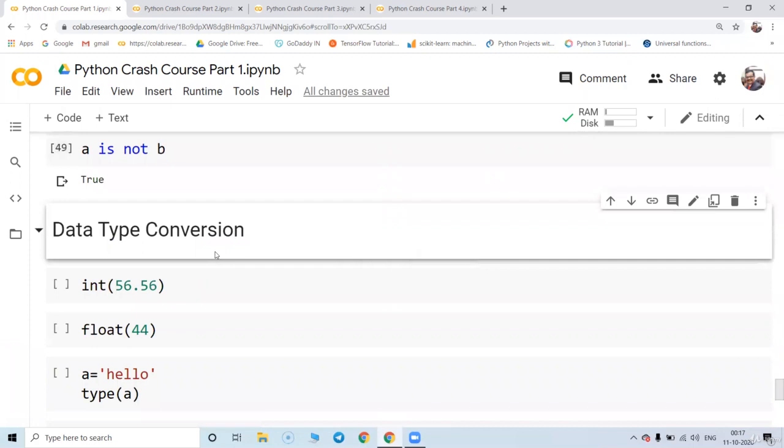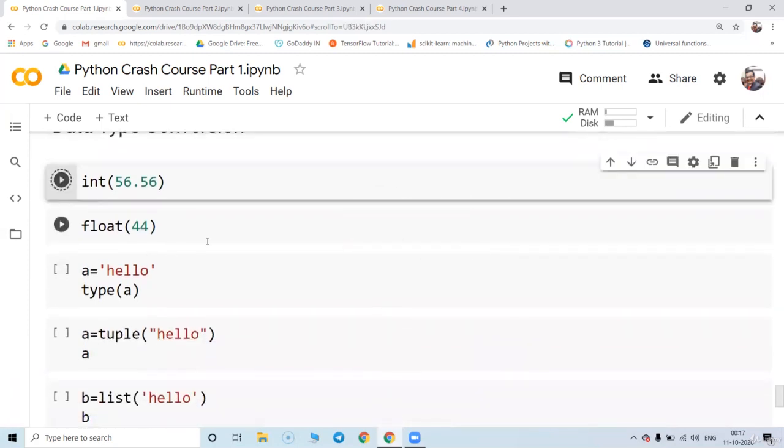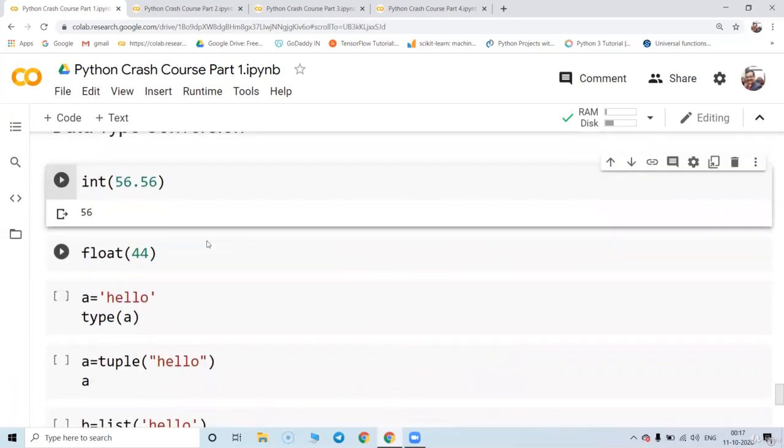Very nice. Now let's try to understand how data type conversion is also possible in Python. Suppose int of 56.56, which is basically a float value, and I'm converting it into an integer.